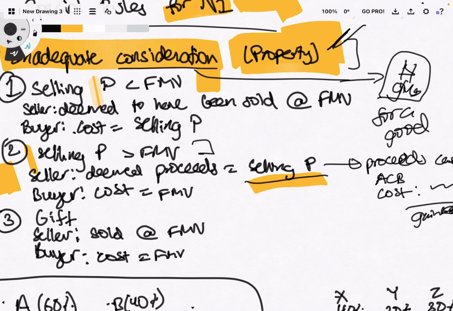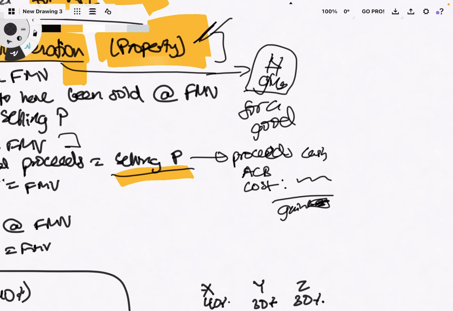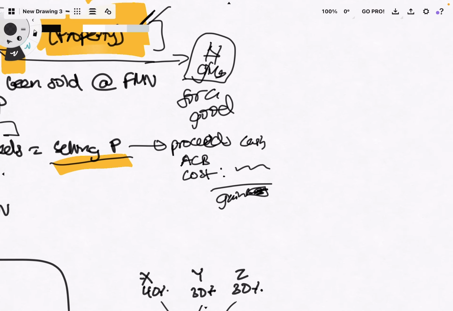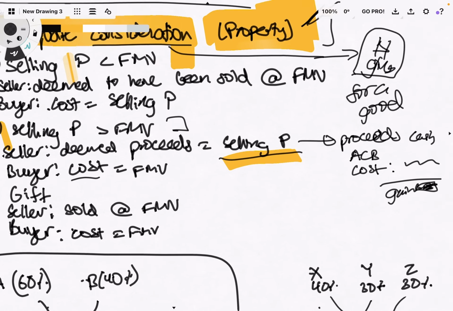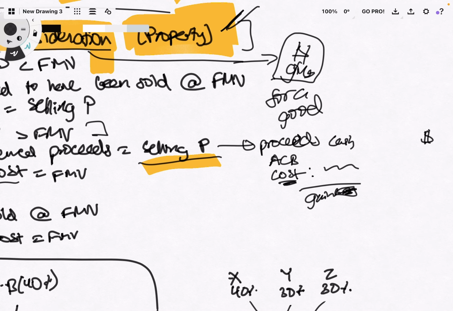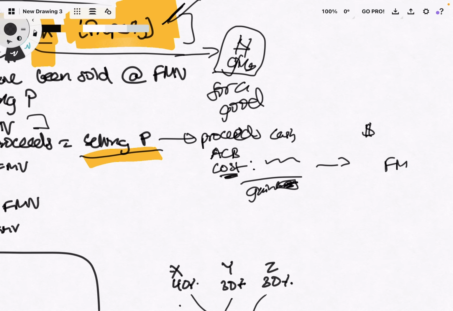One thing is that for the buyer, even though they're going to pay this many dollars, the cost that they're going to put down, if they were to sell it in the future, would be fair market value. And this might just be to represent the fact that you can't change the cost of something, right?